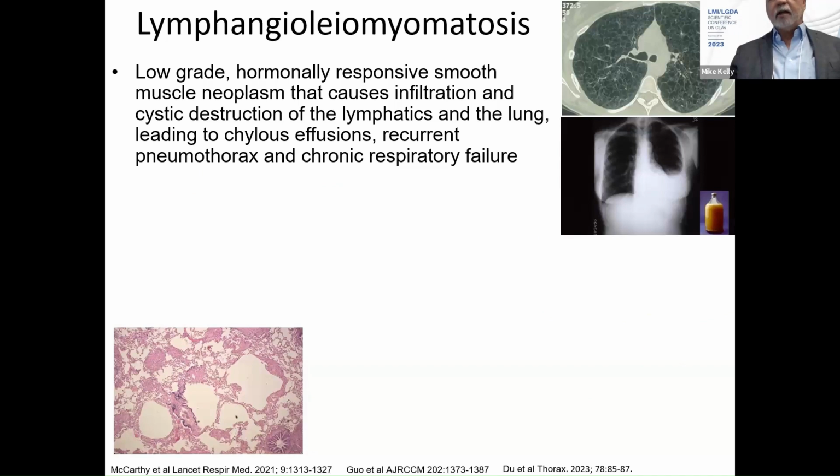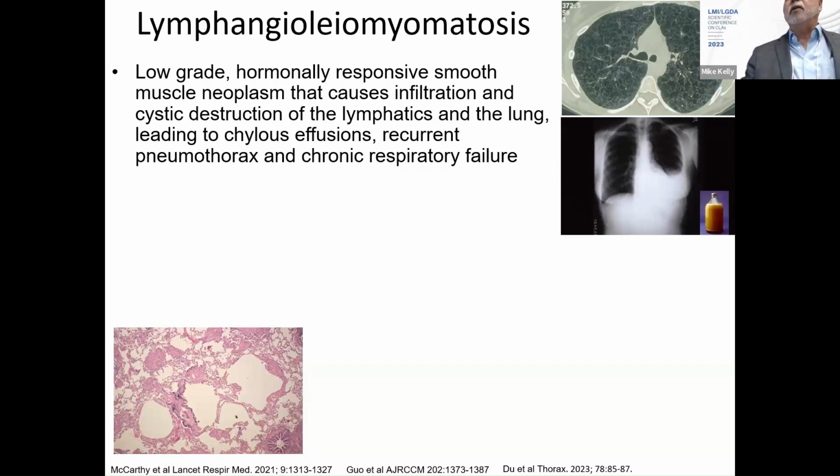So I was going to start with a little review of LAM, because I'm going to go full circle through PAM and back to LAM. This is a low-grade, hormonally responsive, smooth muscle neoplasm that causes infiltration and cystic destruction of the lymphatics in the lung, leading to chylous effusions, recurrent pneumothorax, and chronic respiratory failure.